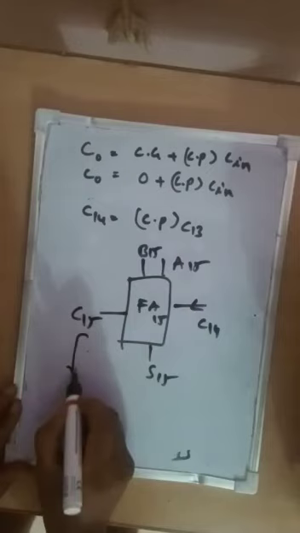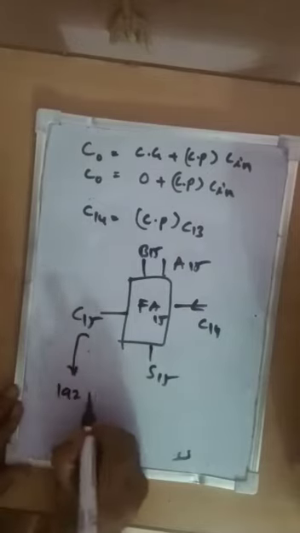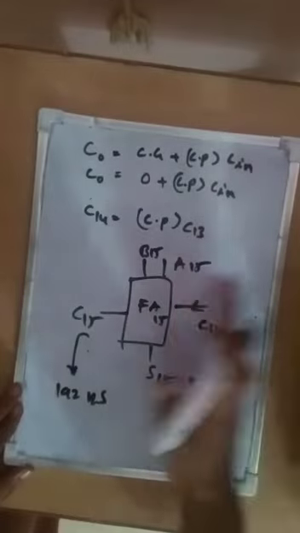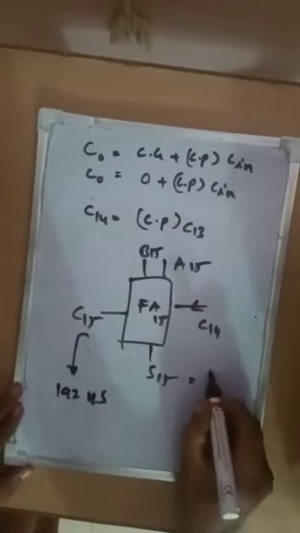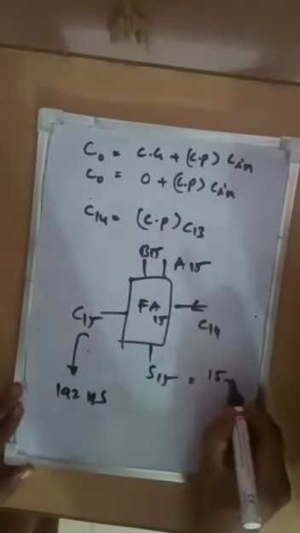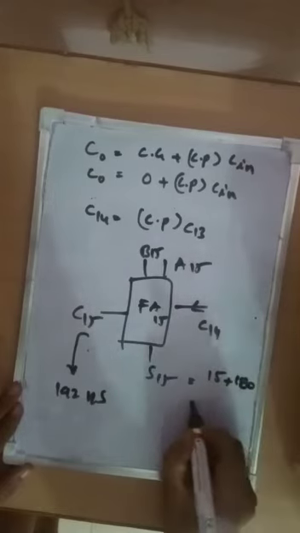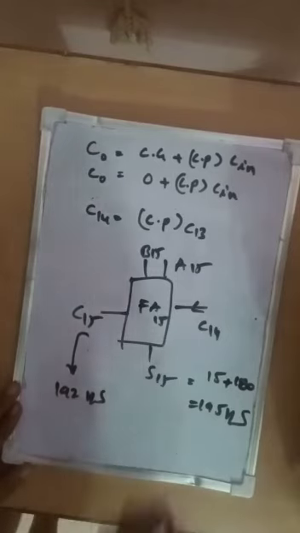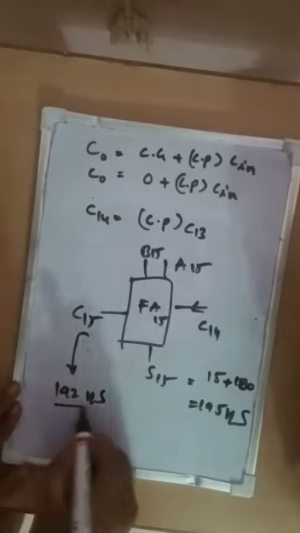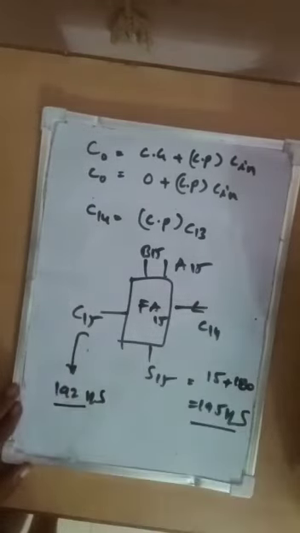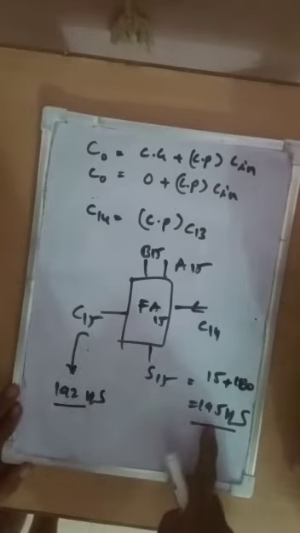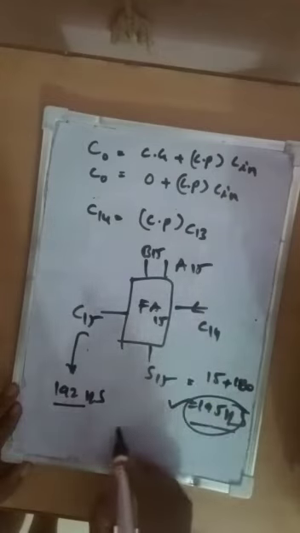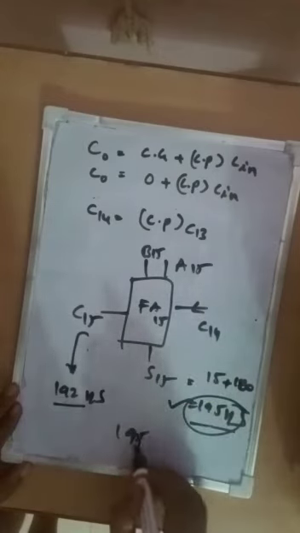The carry time C15 is equal to 192 nanoseconds, and S15 is equal to the previous carry delay plus its sum, that means 15 plus 180, which is 195 nanoseconds. So which is the worst case? It is 192 versus 195 nanoseconds. The larger delay is the worst, so that means 195 nanoseconds.